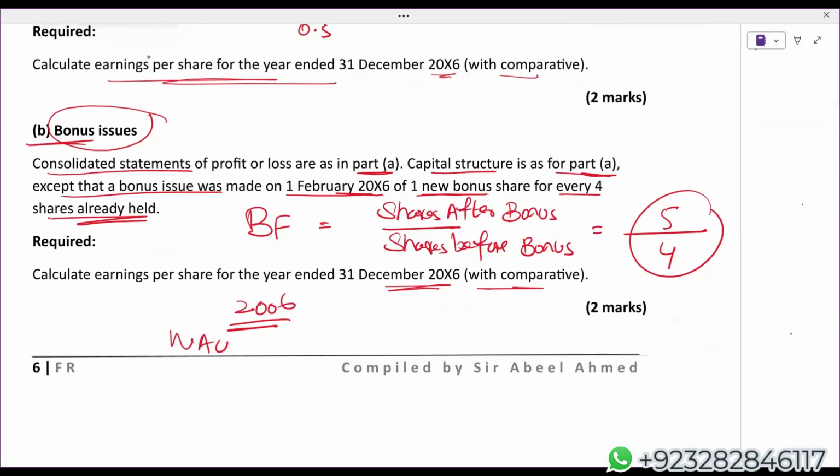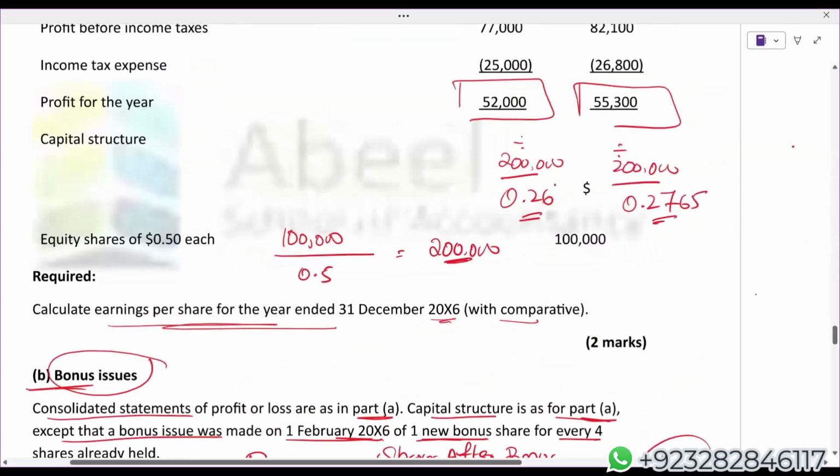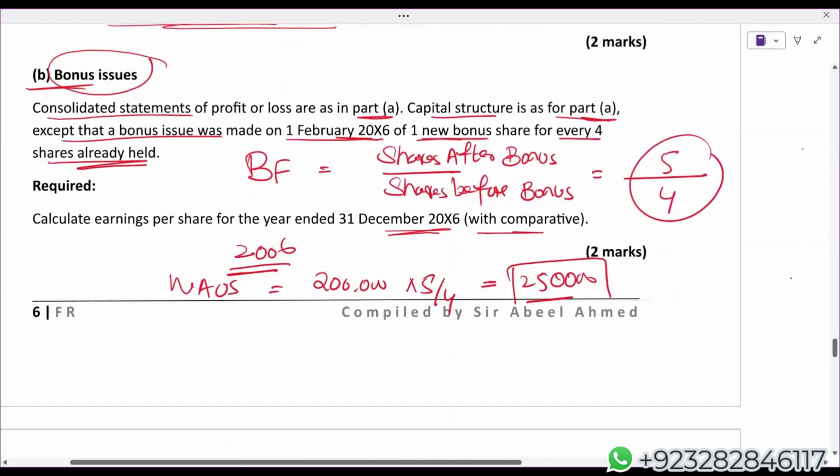Logically, how will you calculate weighted average ordinary shares? Already we have got 2 lakh shares. Simply multiply by the bonus fraction. This, because in case of bonus issue, we assume that bonus shares were issued at the start of the accounting period. Students, I'm getting 2 lakh 50,000. Weighted average ordinary shares, they are 2 lakh 50,000. Okay. Earnings, they are 55,300.